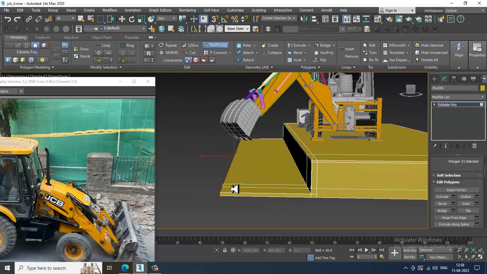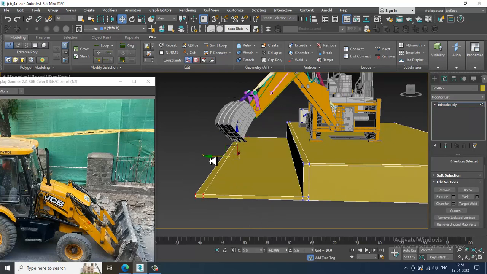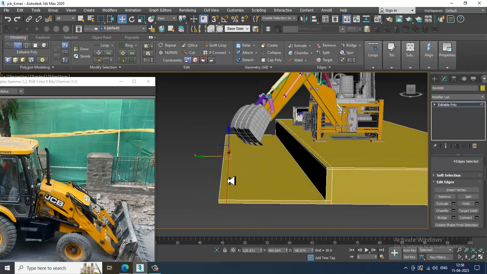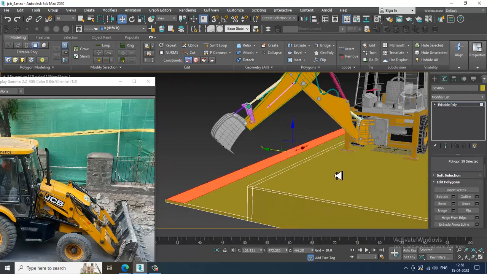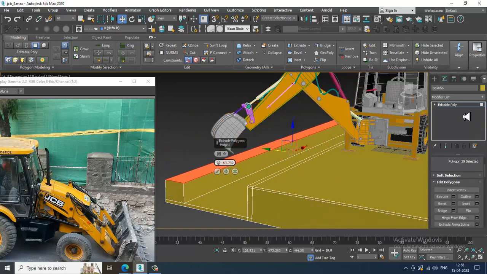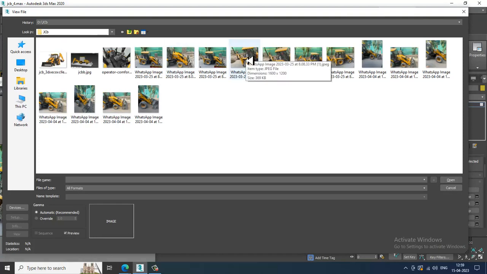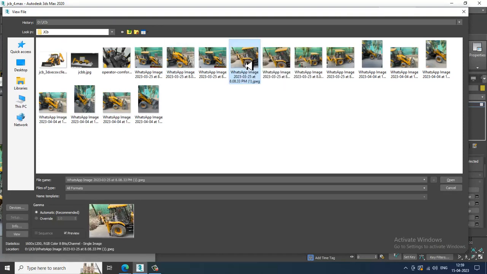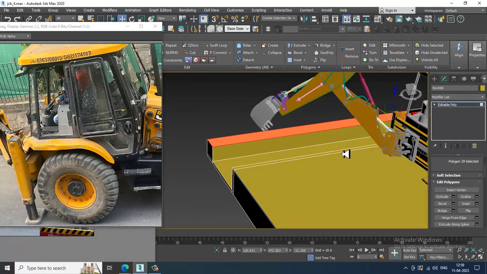Again, let's put a loop over here. Select these edges, shuffle it over here. Again select these polygons and slightly extrude it up over here. Now we can take some more references for the side walls. You can see over here we have different references. Let's take some references for creation of this side wall.